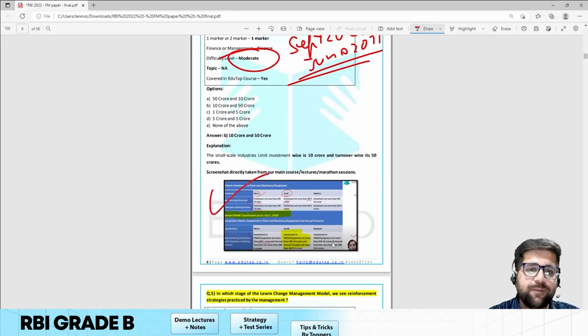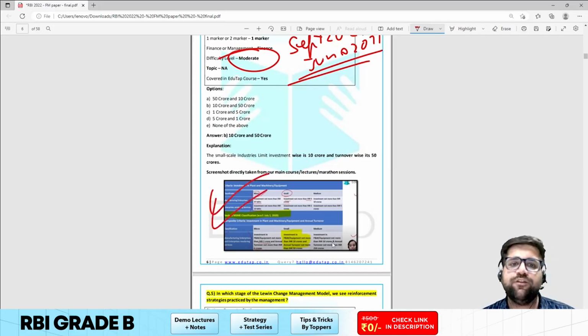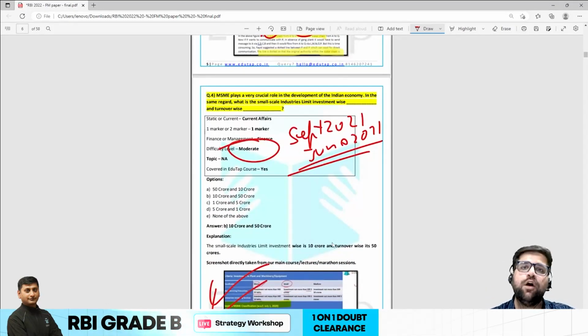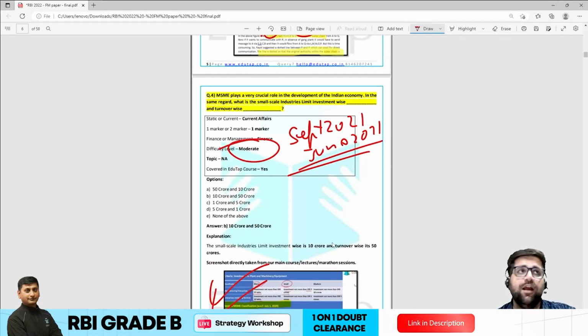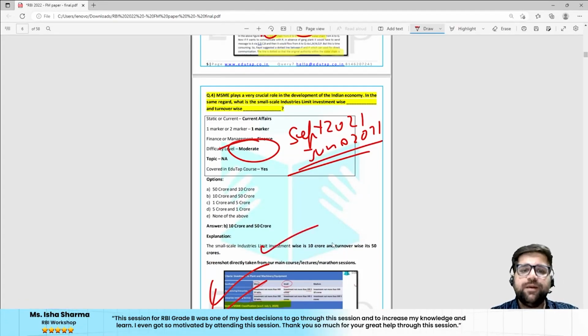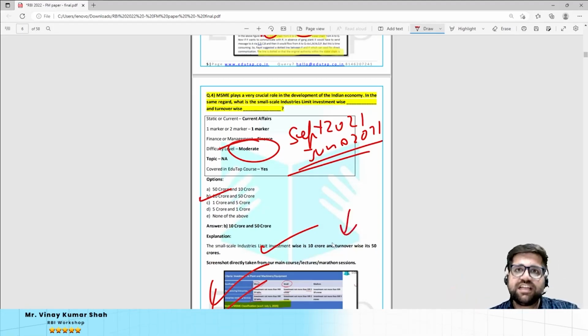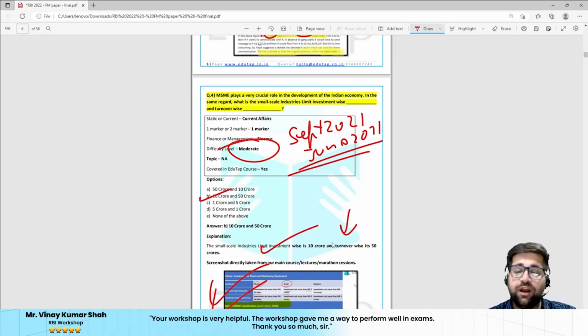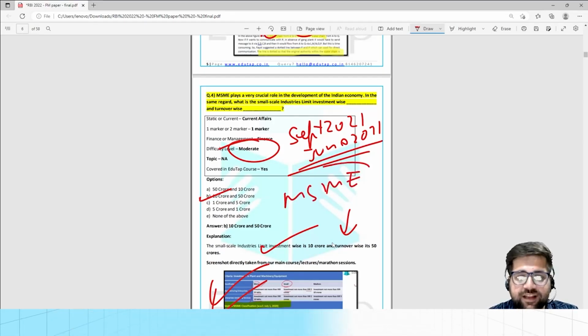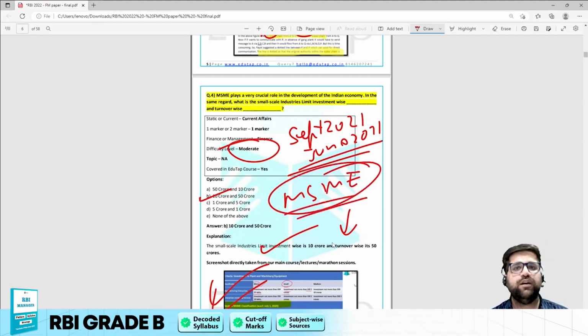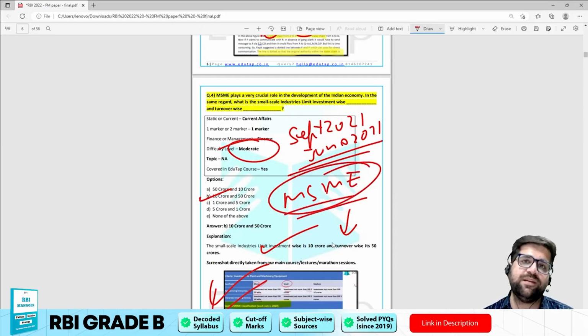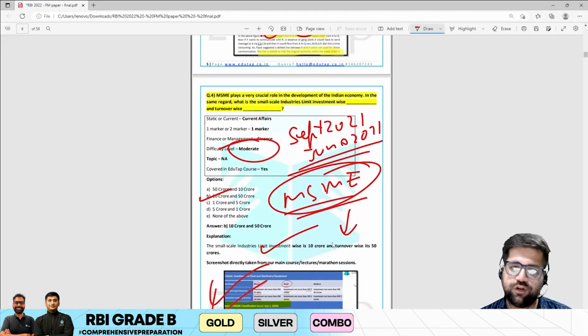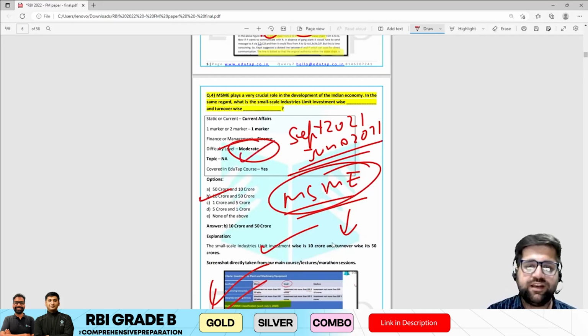was changed, and Kritika ma'am has covered this particular topic under the phenomenon series as well. So you will understand how each and every topic was covered under different elements of the EduTap course. So the correct answer will be 10 crore to 50 crore. This was one of the most important changes which was brought under the MSME definition. MSMEs, mind you, my friends, are a very integral part of the Indian economy. So you have to read regarding MSME in as holistic a manner as possible. The answer of this particular question was 10 to 50 crore, and it was moderate in nature.